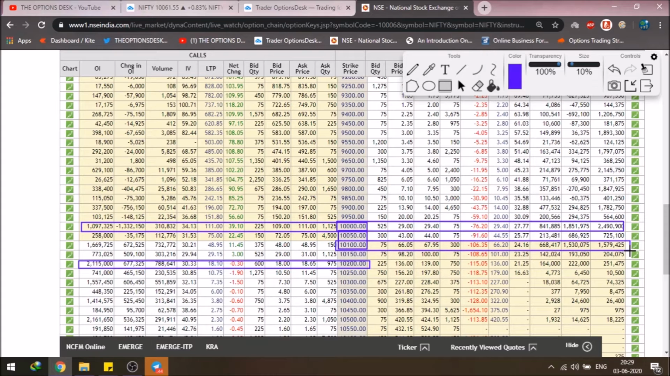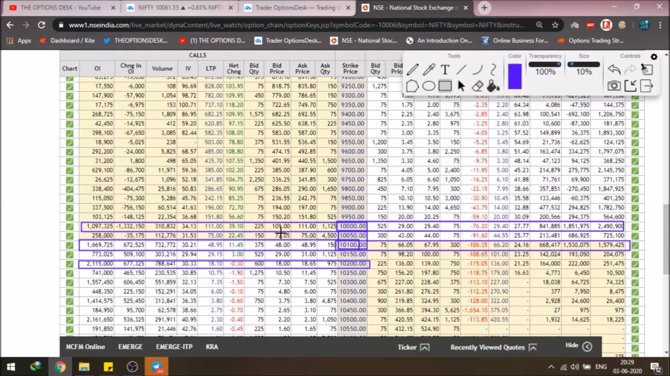If the Nifty 50 or Bank Nifty opens gap up, the first support would be 10,100 and the next support would be 10,000. If it opens gap down, the first resistance would be the level of 10,100 and also the level of 10,200. These are the other resistances that the Nifty 50 might face tomorrow. So this was the complete option chain analysis.